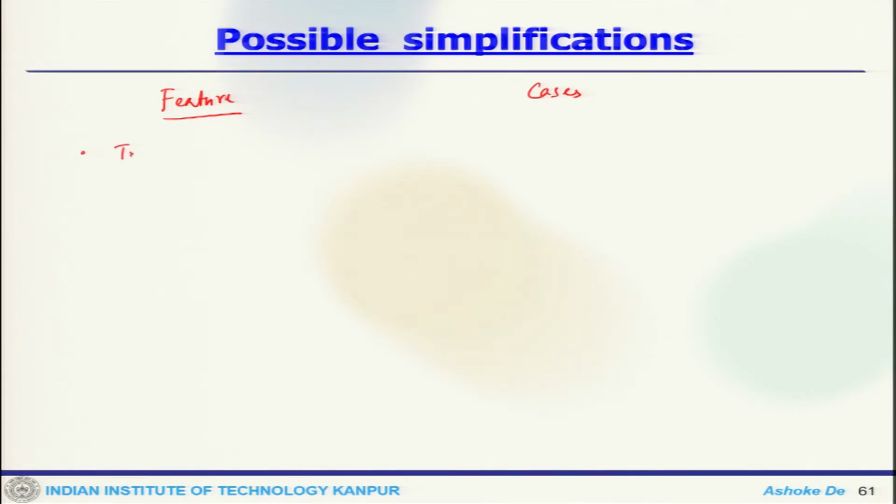Let us say if it is time dependent, then one can make it steady or unsteady. So these are the possibilities.